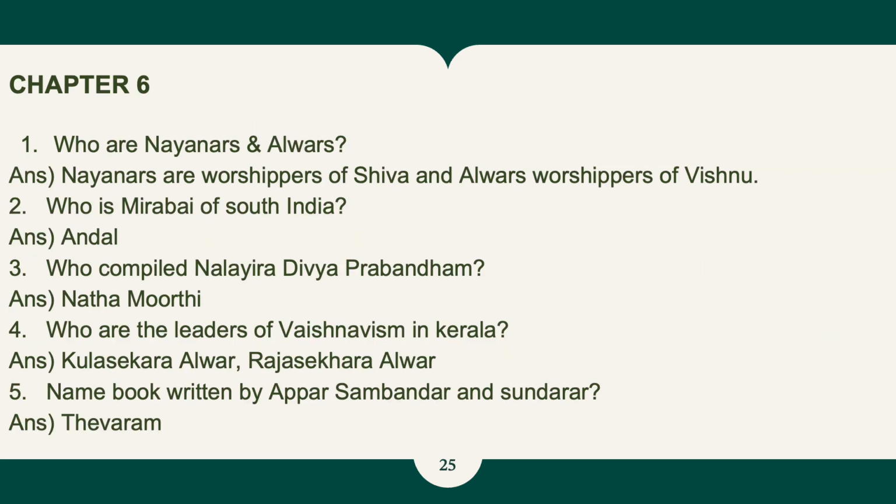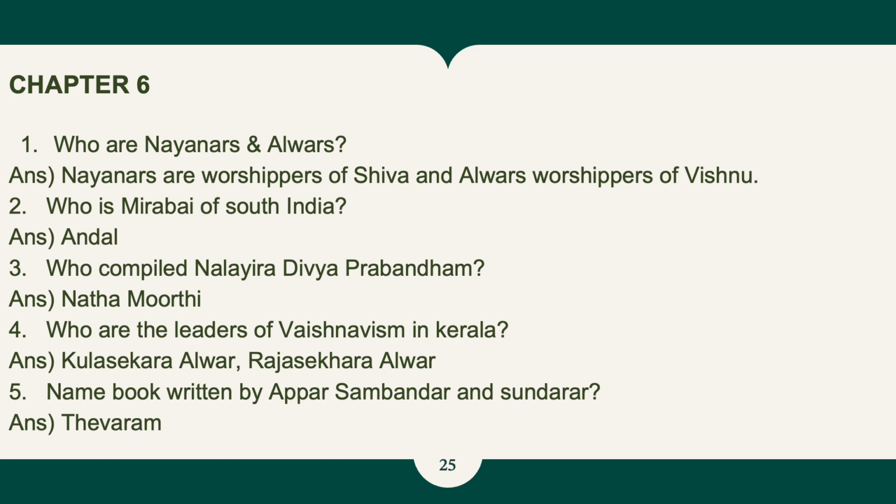Chapter 6. The MCQs will be like, first one, who are the Nayanars and Alvars? Nayanars are the worshippers of Shiva. As for the Alvars, they were the worshippers of Vishnu. Second question, who is Mirabai of South India? And that is Andal.